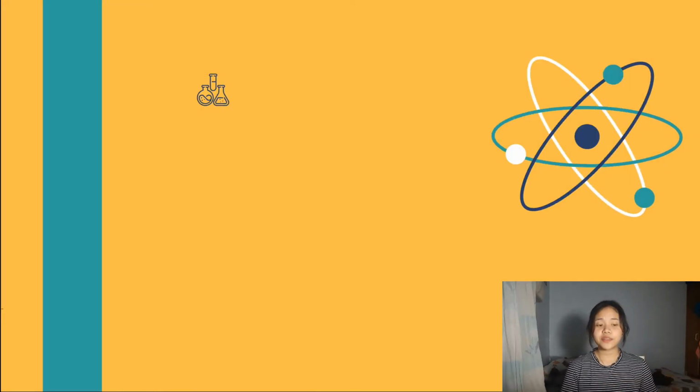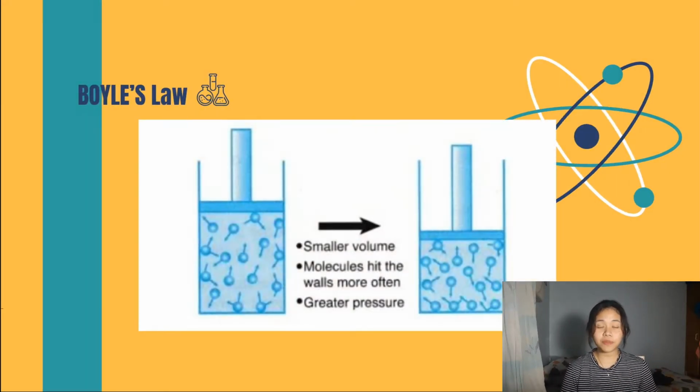So as you can see here in the picture, we have a container filled with water. The first container has more volume and lesser pressure because the particles can move freely compared to the other one. On the right side, the container has lesser volume. It means that there is more pressure, meaning the particles cannot move freely compared to the first example.